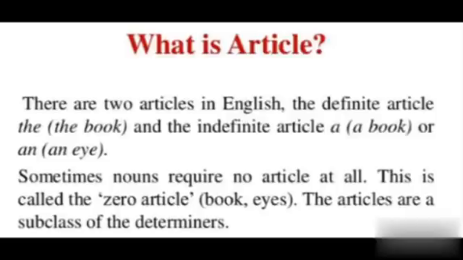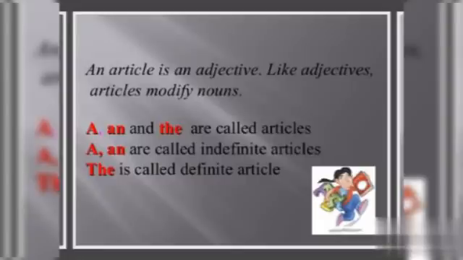The definite article, the, and the indefinite article, a or an. Sometimes nouns require no article at all. This is called the zero article. The articles are a subclass of the determiners. Children, there are two types of article in English. First one, definite article. Another one, indefinite article. Sometimes we can use zero article also.